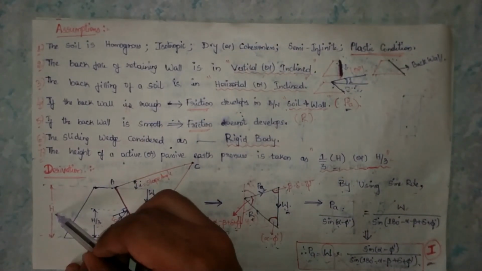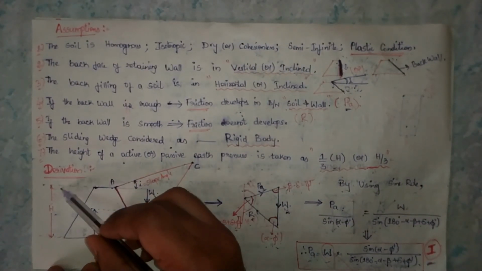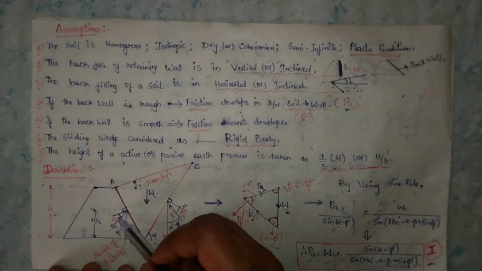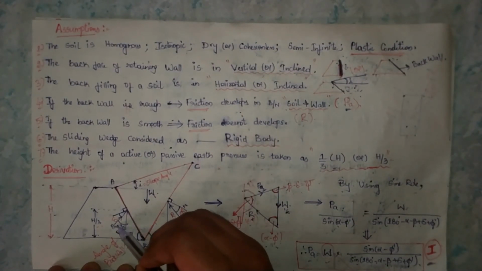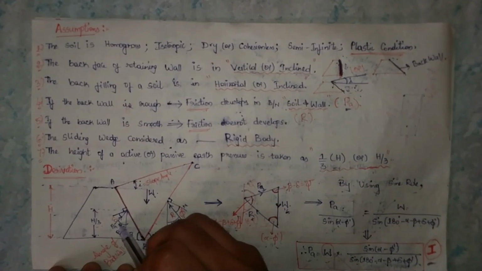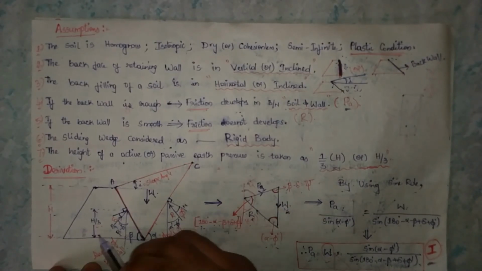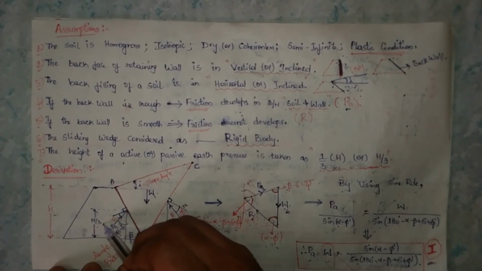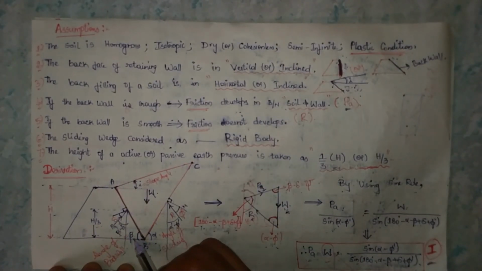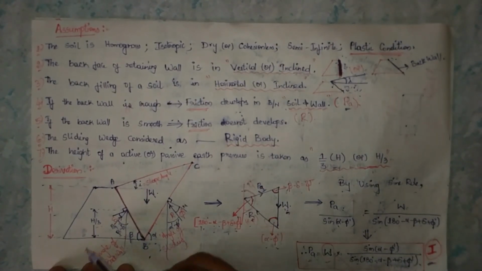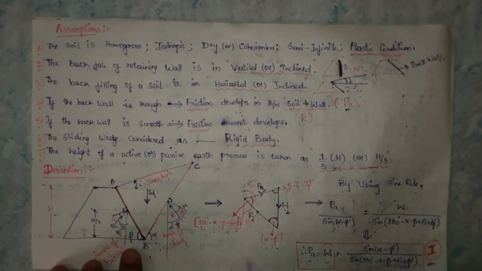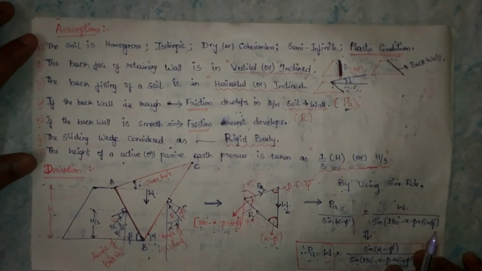Here H means the height of the retaining wall. So the active or passive pressure is developing at a height of 1/3 the height of the retaining wall from the base of the retaining wall. So these are the assumptions taken in Coulomb's theory. Next, we will move on to the derivation part.